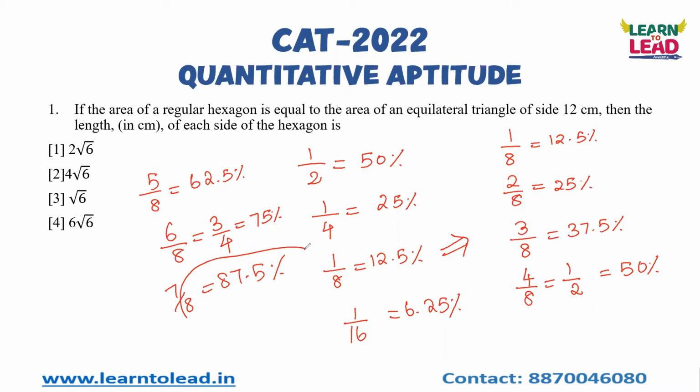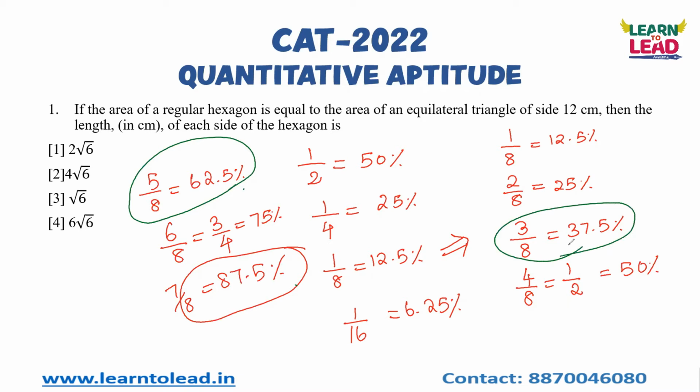Okay, now, what are the new percentage values you came to know? 62.5, 87.5, 37.5. Okay, these are the new percentage values, right? See, if anybody asks you what is 87.5% of 1600, it is very, very simple.